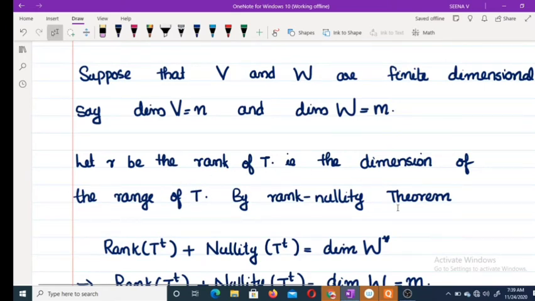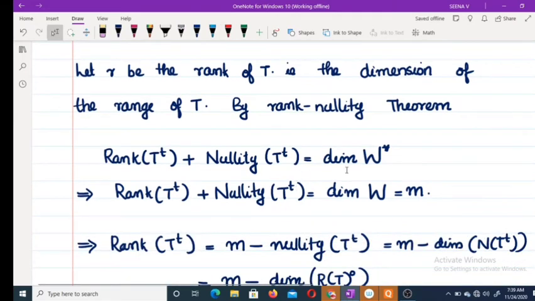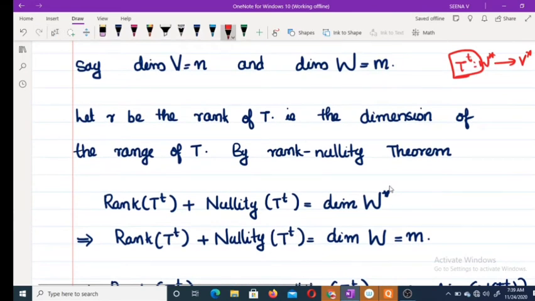By the rank nullity theorem, T transpose is a map from W star to V star. We are applying the rank nullity theorem for T transpose. So rank of T transpose plus nullity of T transpose equals the dimension of the space starting from W star, therefore the dimension of W star.